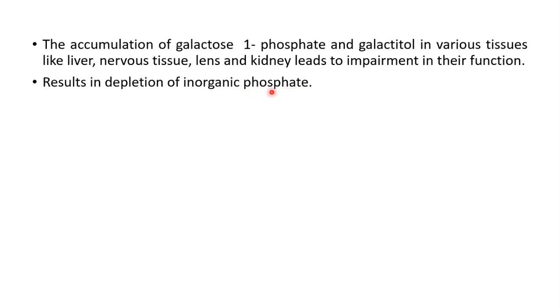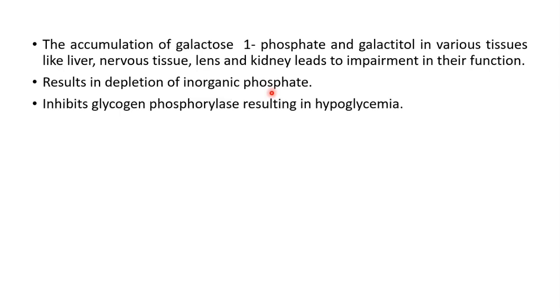It will also inhibit the glycogen phosphorylase enzyme. Now, glycogen phosphorylase, if you remember, is in the glycogen breakdown, glycogenolysis. So because this enzyme is inhibited, it will result in hypoglycemia.